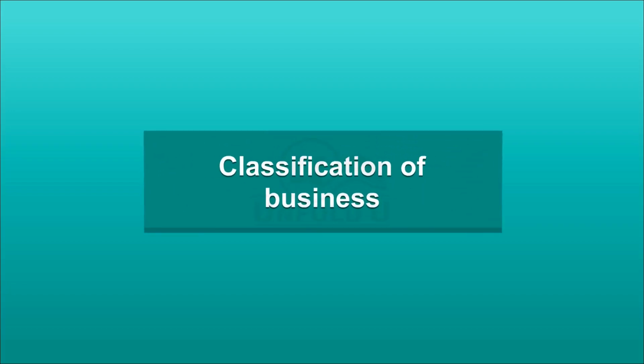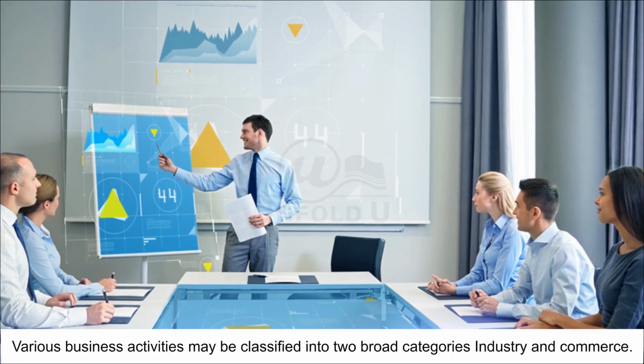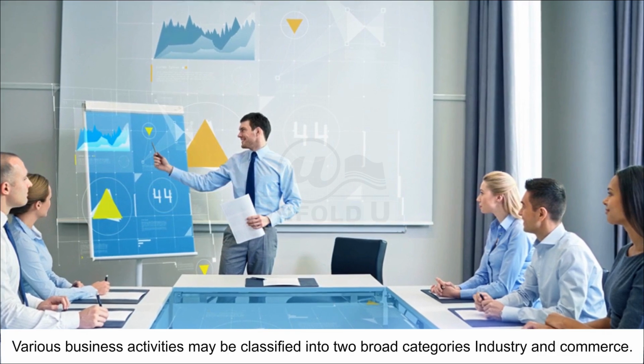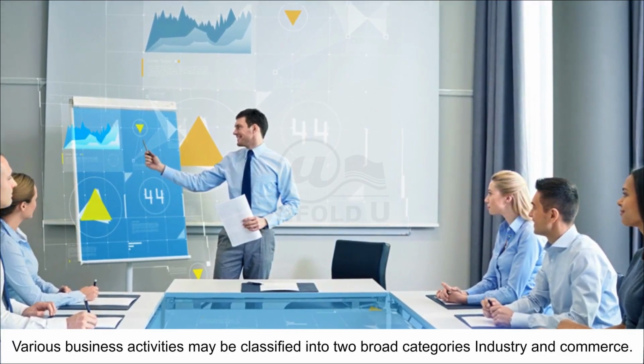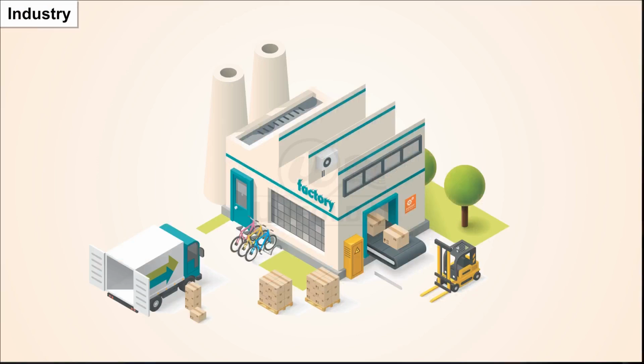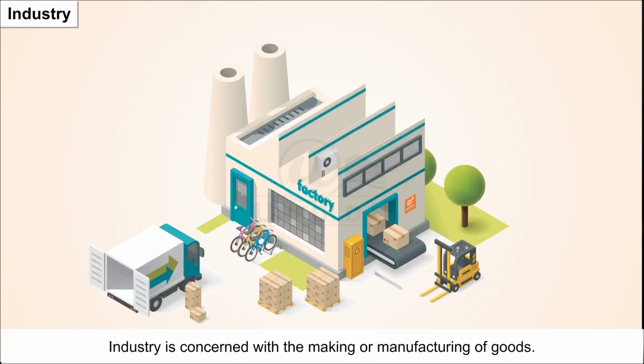Classification of business. Various business activities may be classified into two broad categories: industry and commerce. Industry. Industry is concerned with the making or manufacturing of goods.